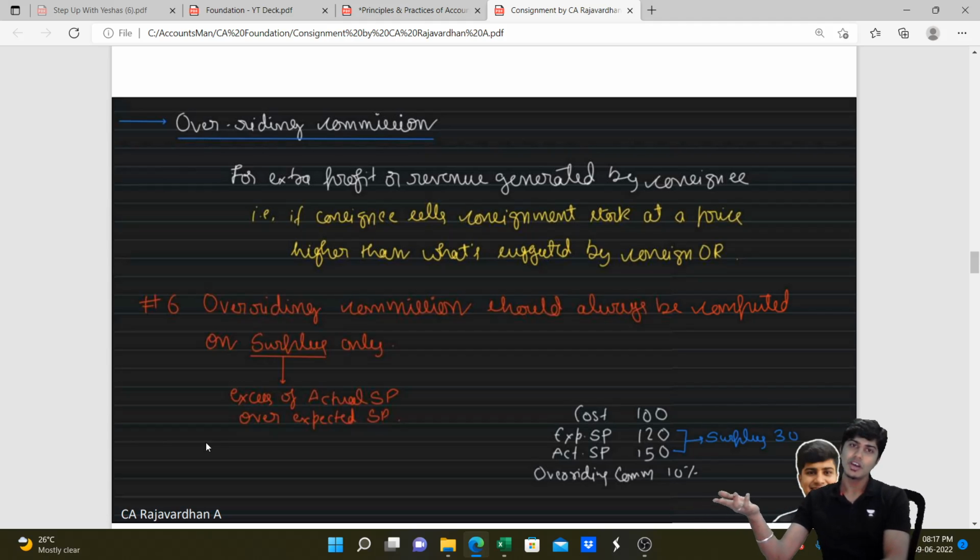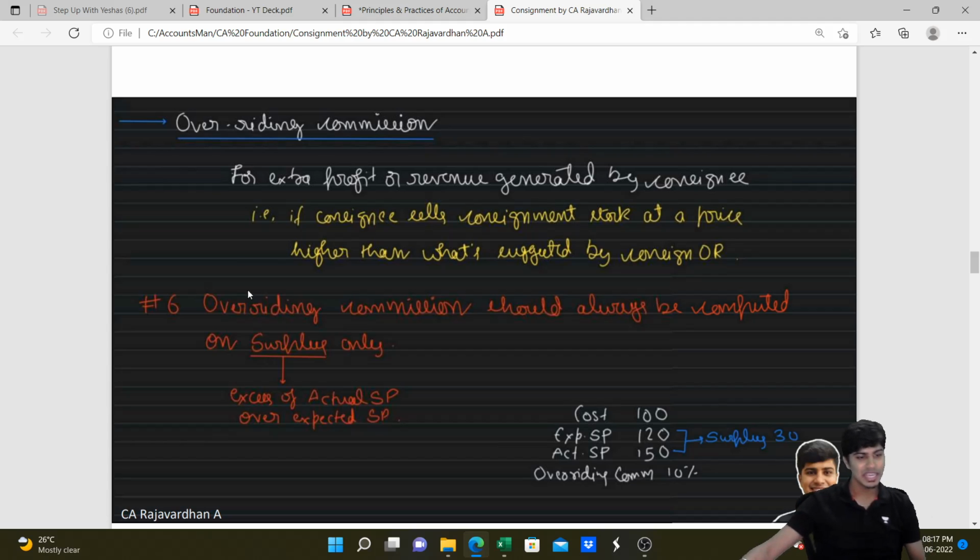So if the consignee sells the goods at a price higher than what we quote, then we give him extra commission over and above normal and ordinary commission. Such commission given over and above normal commission to consignee for making the sales over and above the normal selling price is overriding commission.